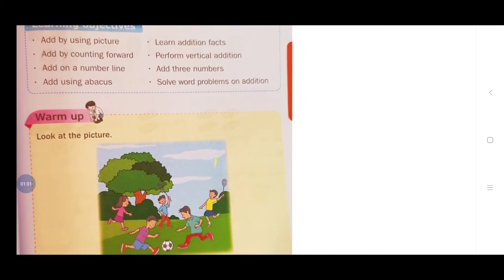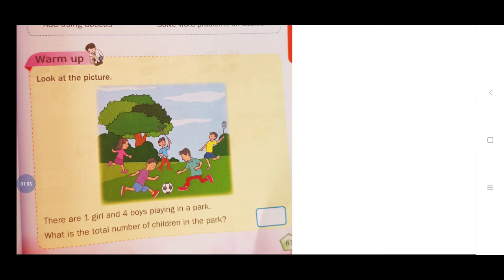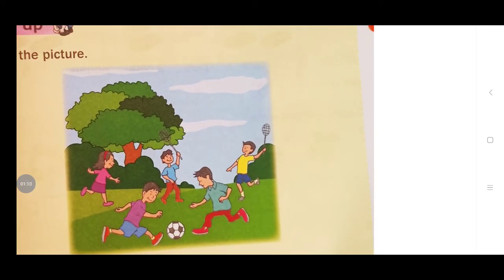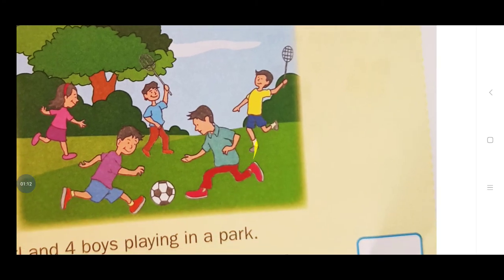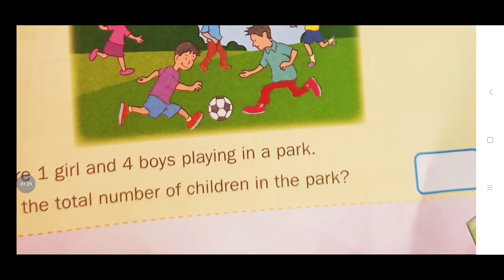So once you see, they are given as one photograph. See here. Look at the picture first of all. There is one girl. How many remaining? 4 boys are there. 2 boys are playing shuttle. 2 boys are playing football. Yes or no? So they asked a question. What question did they ask? I will see.